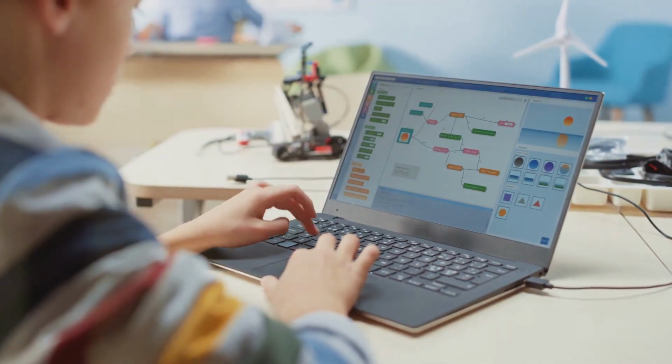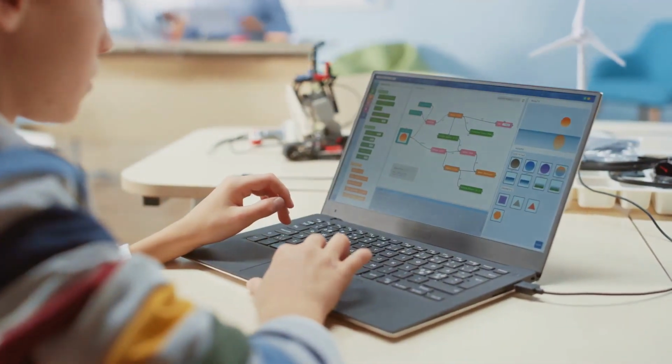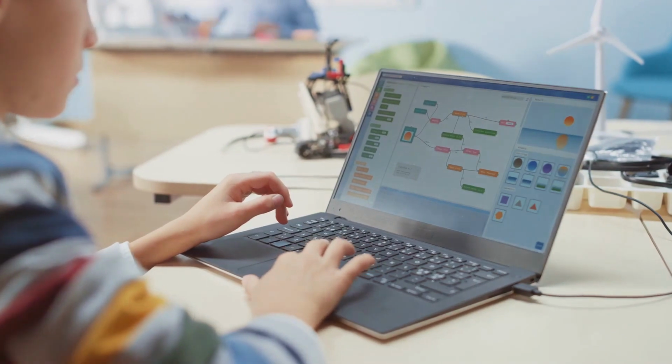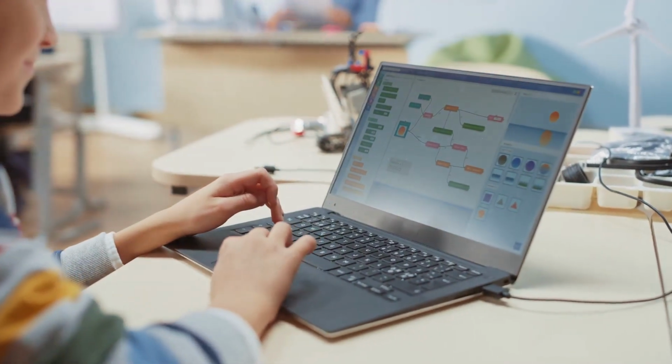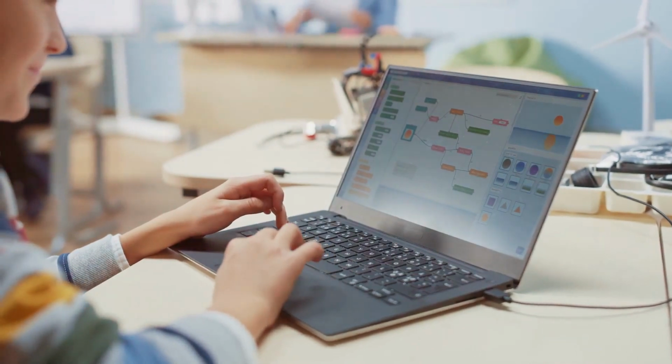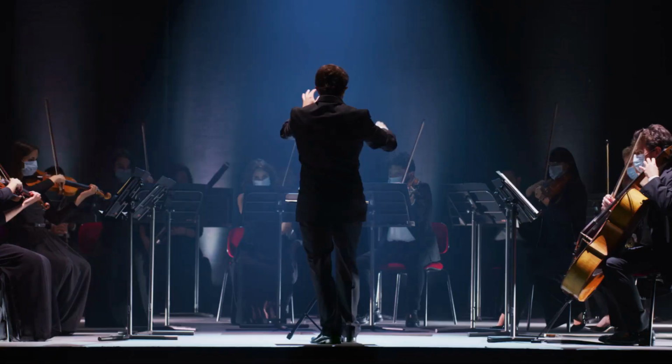Today we embark on a journey to demystify the world of coding in just a few minutes. Stay tuned as we delve into the fundamentals of programming. To start to understand coding fundamentals, let's start by reviewing what exactly coding is.